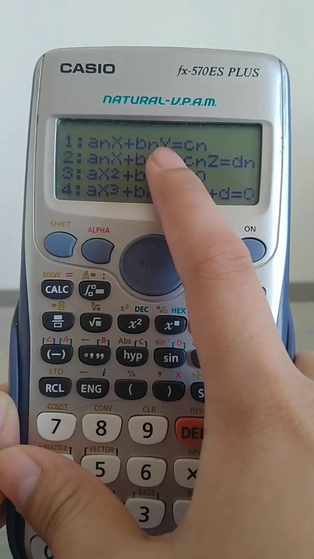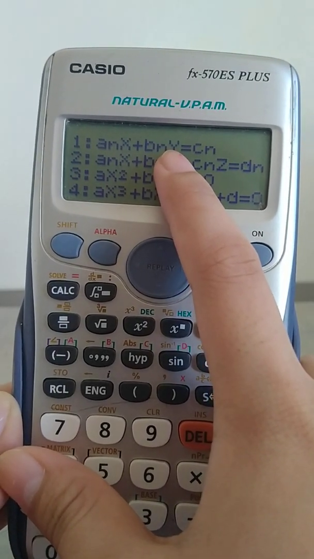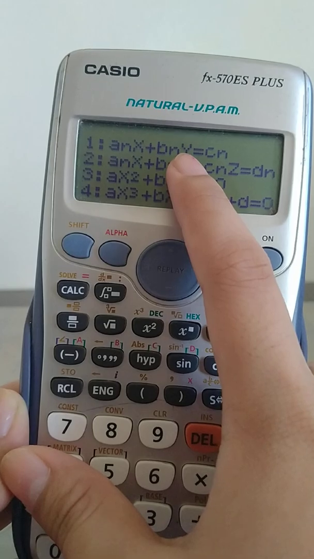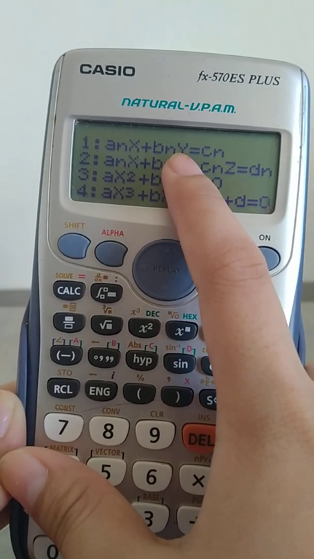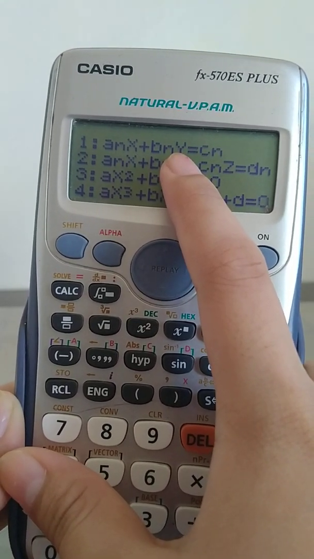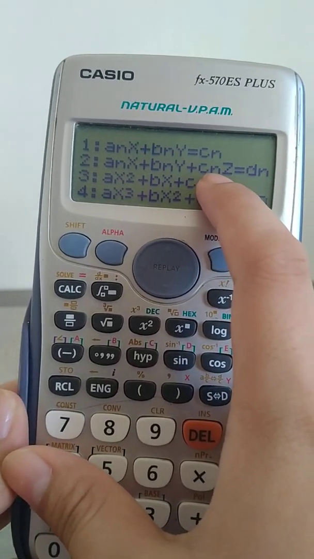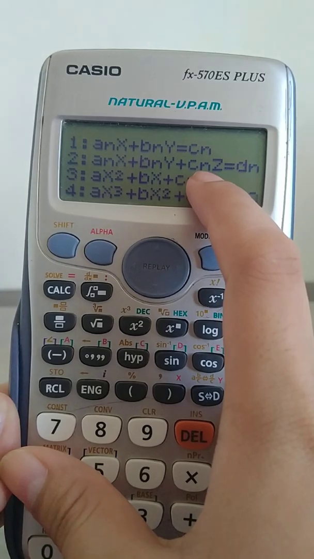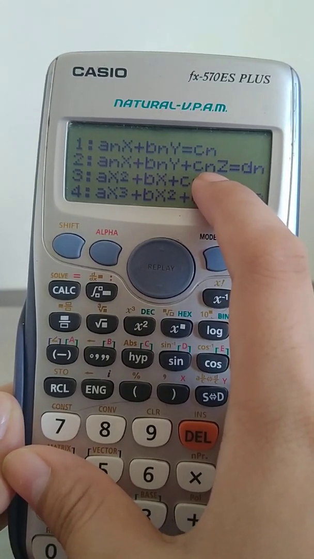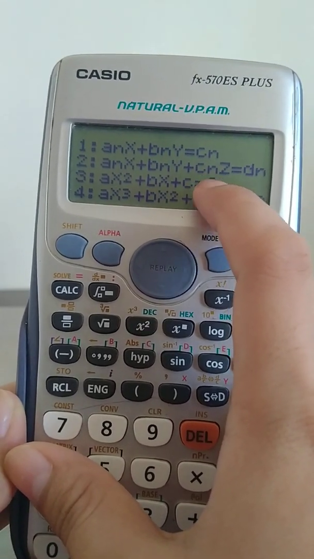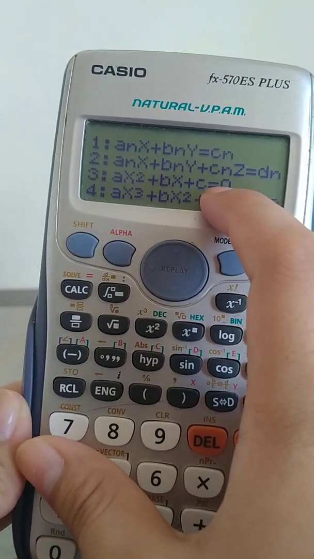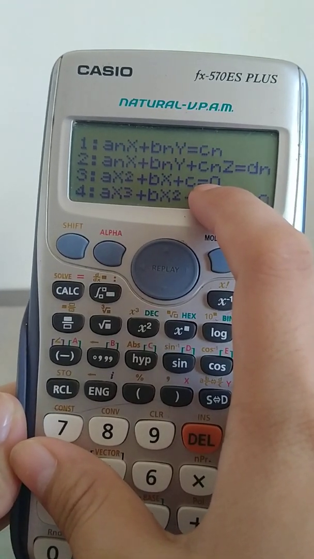Ang unang category ay tinatawag na simultaneous linear equation. Hinahanap, dalawa dito yung unknown na pwede nyong mahanap, x and y. And sa pangalawa naman, ang simultaneous linear equation in 3 unknowns. Pangatlo is finding the roots of quadratic equation.